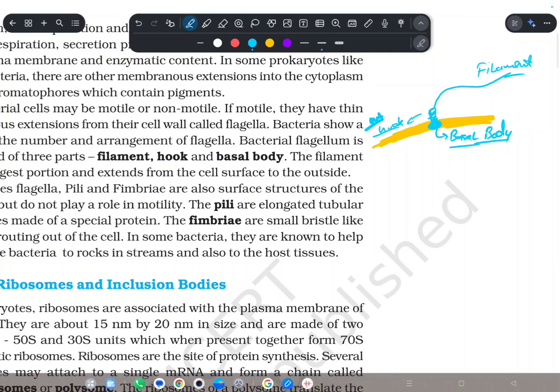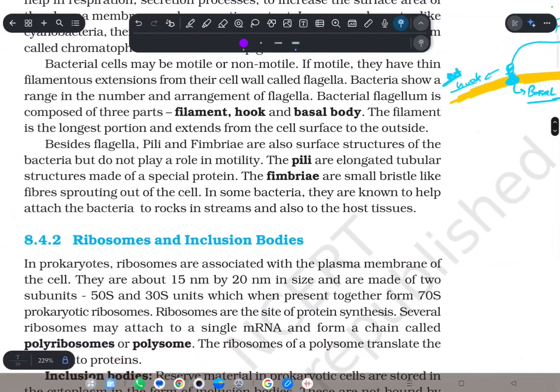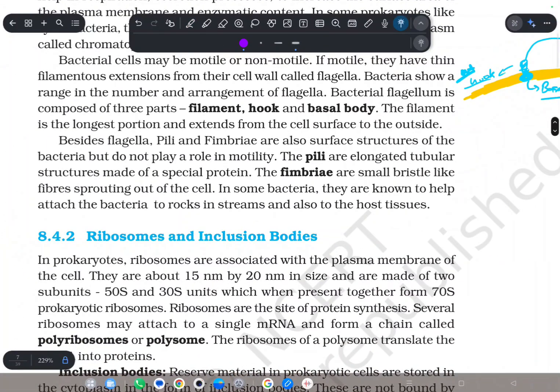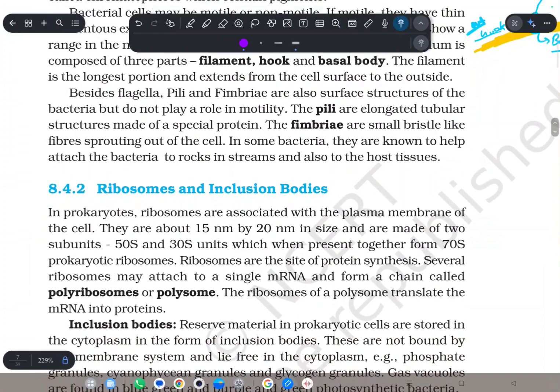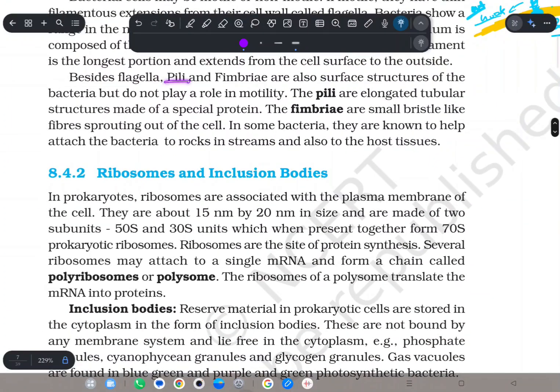What does it help in? It helps in locomotion. The filament is the longest portion, extending from the cell surface to the outside. Besides flagella, bacteria also have pili or fimbriae. They don't have any role in motility.